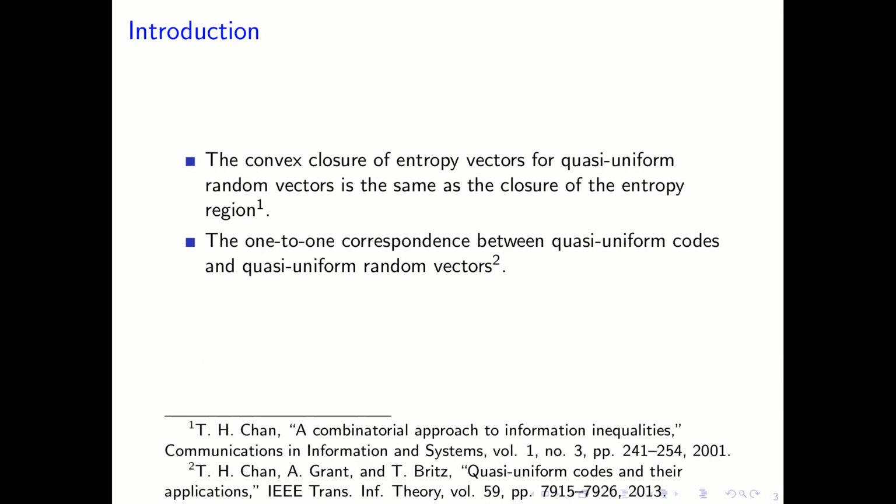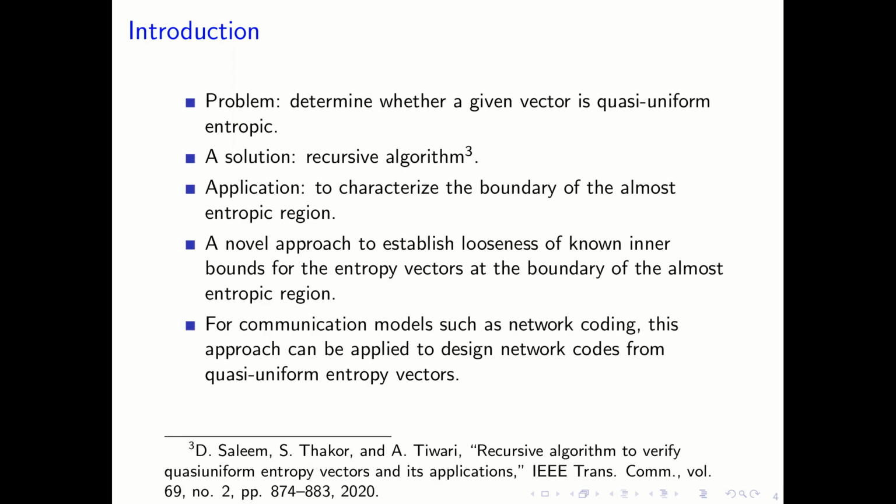As we know, the convex closure of the entropy vectors for the quasi-uniform random vectors is the same as the closure of the entropy region, as mentioned in reference 1. And the one-to-one correspondence between quasi-uniform codes and quasi-uniform random vectors has been established in reference 2. The problem was to determine whether a given vector is quasi-uniform entropic or not. The solution is given as a recursive algorithm, as mentioned in reference number 3. Another application is to characterize the boundary of the almost entropic region.